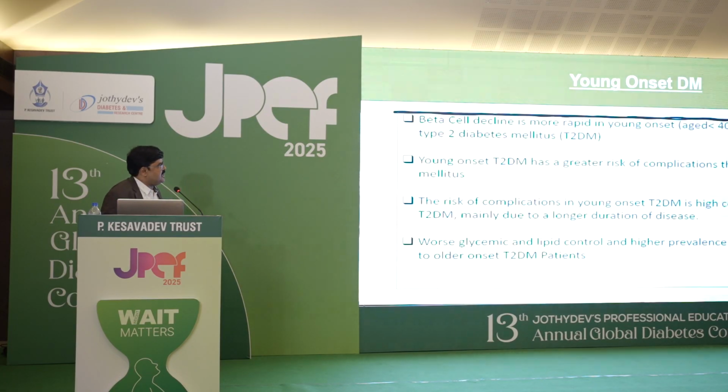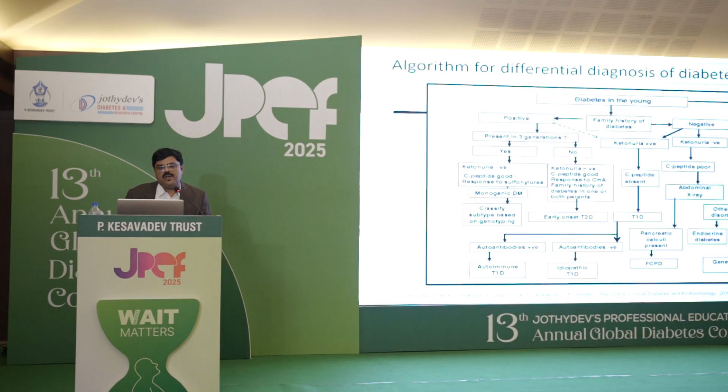So young onset diabetes, why is it important? Beta cell decline is more rapid in young onset versus late onset type 2 diabetes. Young onset type 2 diabetes has a greater risk of complications than type 1 diabetes. The risk of complications in young onset type 2 diabetes is high compared with late onset type 2 diabetes, mainly due to a longer duration of disease, worse glycemic and lipid control and higher prevalence of retinopathy compared to older onset type 2 diabetic patients.